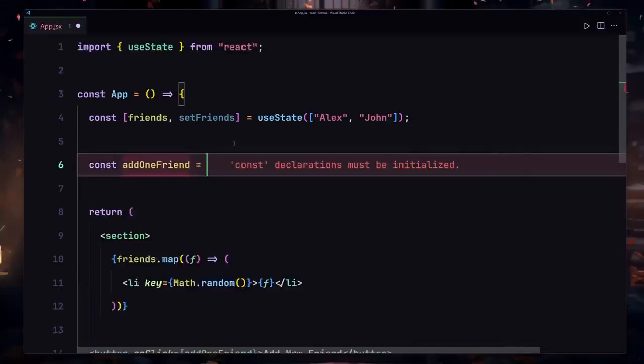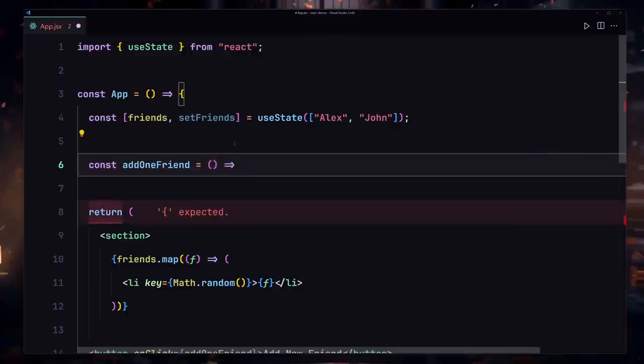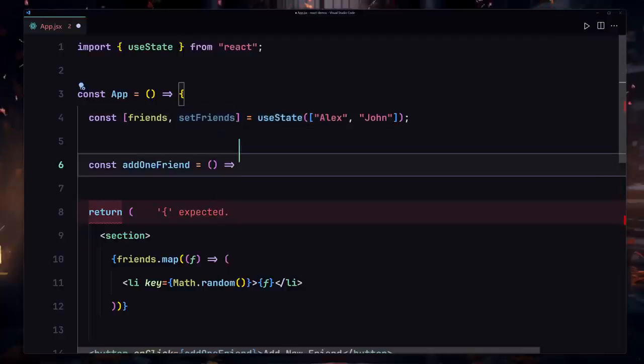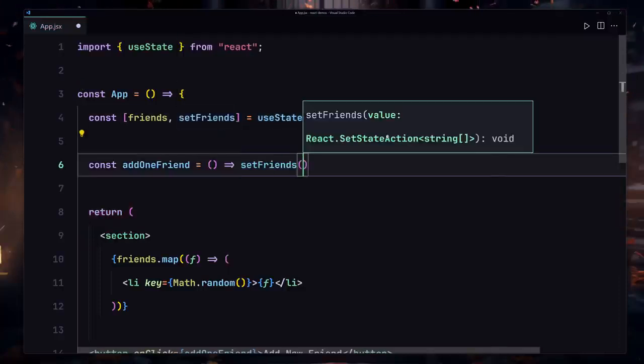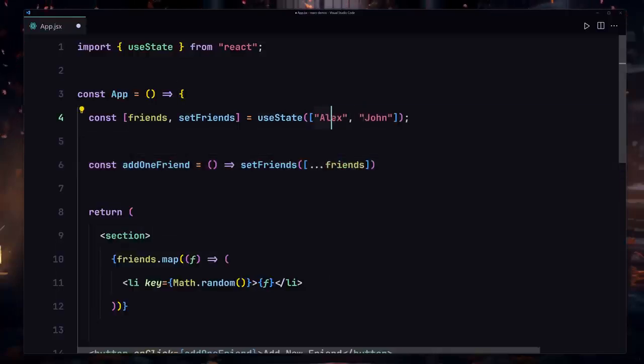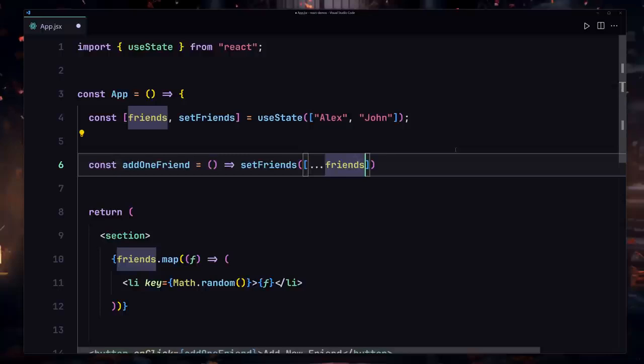So I'll just use my add one friend, and here we are going to be creating our arrow function. Now in this case, to mutate this array or to change something inside this array, we're going to be using our set friends. So I'm going to just call this function right here. Inside there, first of all, we're going to be getting all of the friends which we currently have. We don't want to change the existing data inside this array, but we want to add yet another new friend. So this is how we are going to be cloning the existing data inside our state or array, and then we're going to be adding a new one.